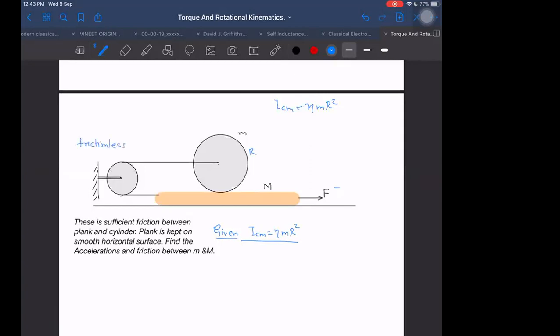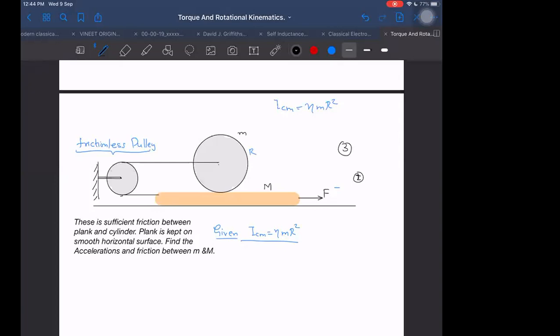Otherwise, I will have to consider its moment of inertia also. Yes, sir. This is a frictionless pulley. So how many equations do we have maximum possible? Maximum possible, it is only 3 equations for the upper one and 1 equation or 2 equations for the lower one. Maximum difficulty is 5 equations, but those 5 can be minimized if I want to just find out the acceleration.